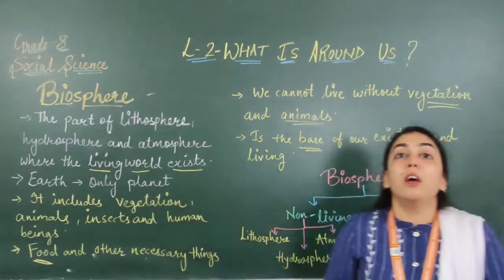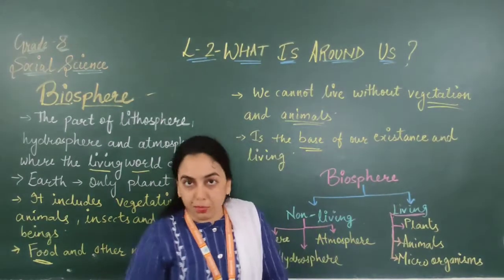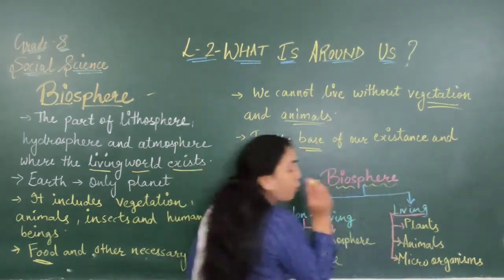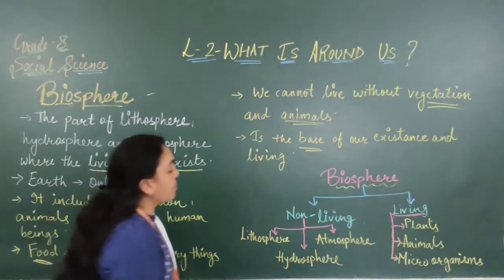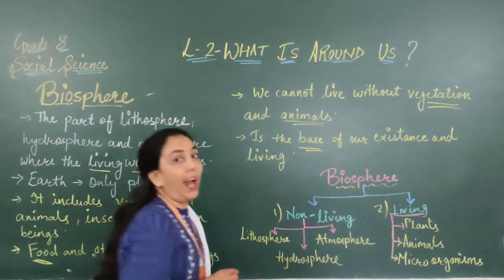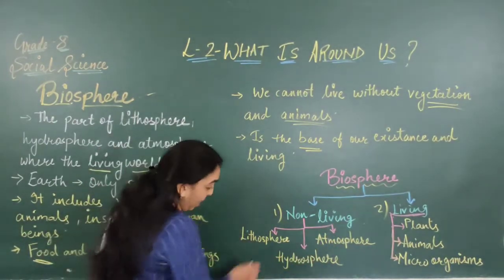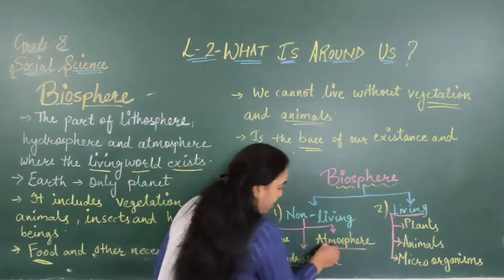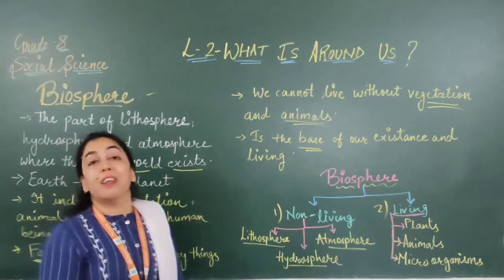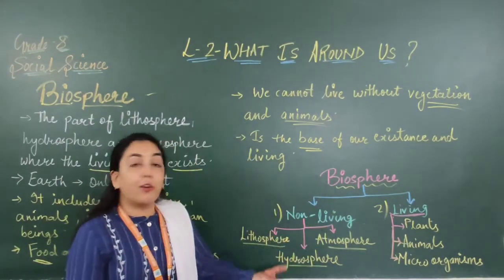Now further, there is one topic regarding biosphere, that is what is included in biosphere. We can say that it is divided into two parts. First one is non-living and the second is living. I know that you know what are non-living and living. Non-living first: lithosphere, hydrosphere, atmosphere. These things are actually non-living. Lithosphere, land is there, but it is not living. Air, hydrosphere, water.